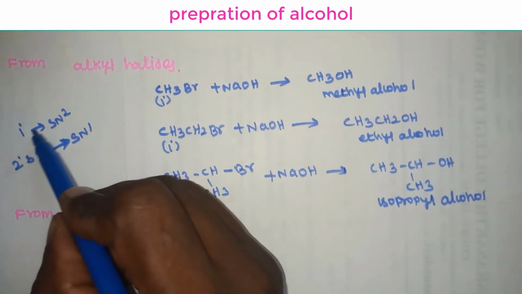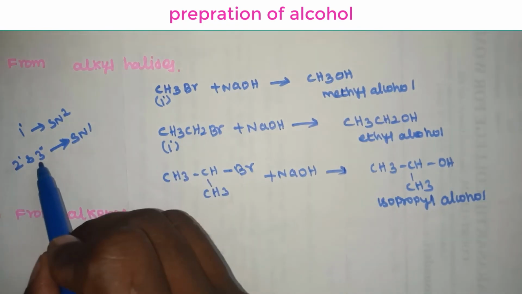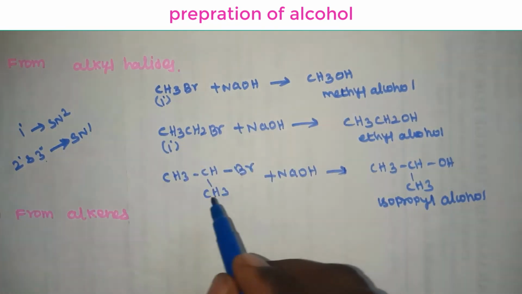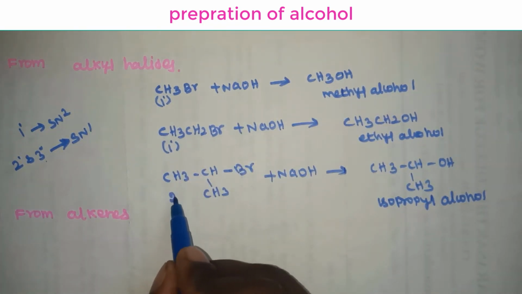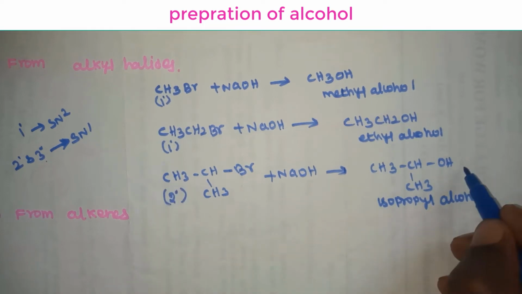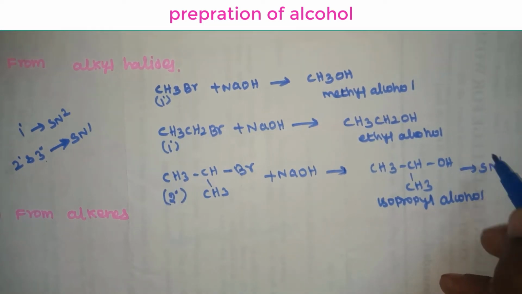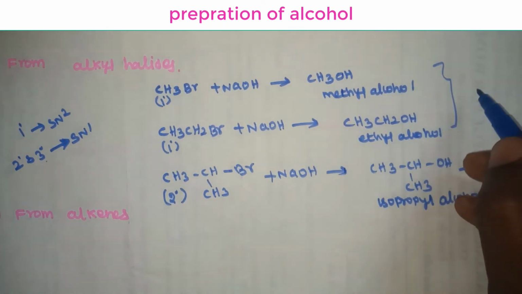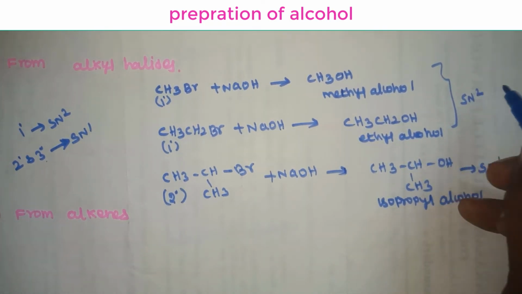Primary alkyl halides undergo SN2 reaction. Secondary and tertiary alkyl halides undergo SN1 reaction. This is a secondary alkyl halide, so this is an example for SN1 reaction. These first two examples are examples for SN2 reaction.